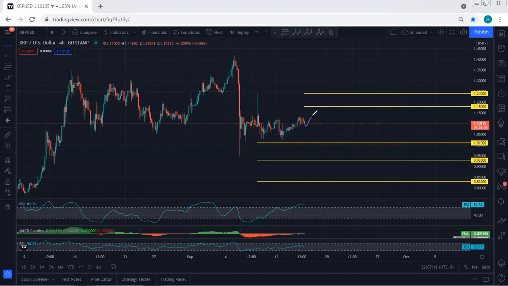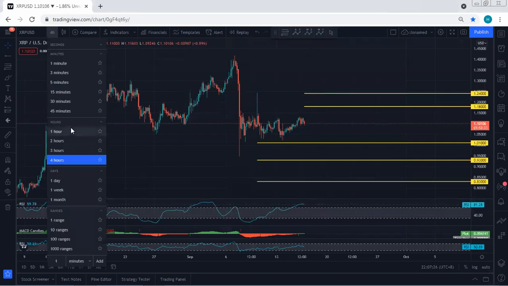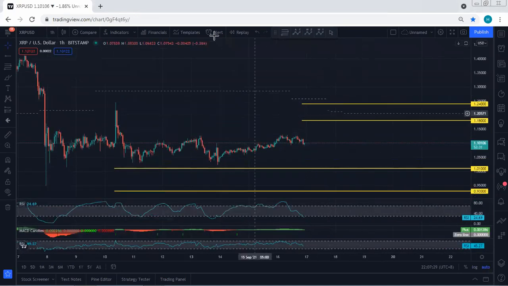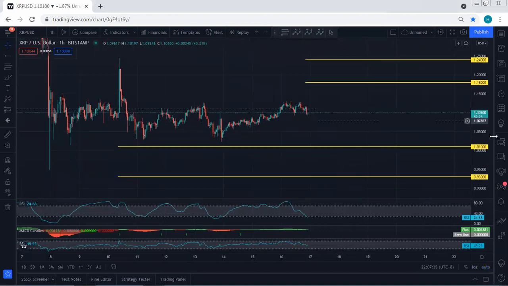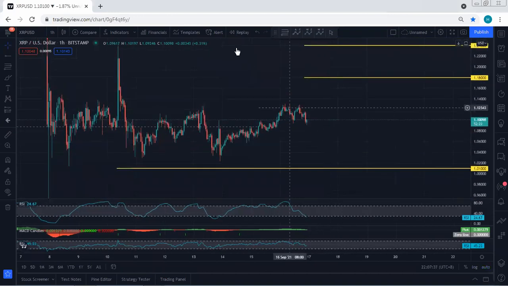And if we get one more drop, we see the price couldn't break 1.15, any sell from there, we'll take it. And with the breakout of 1.05, the next level we're looking for is 0.93. But still, for me, if I get any opportunity for a buy, I will take it as a short-term trade. Then from there, we want to see whether the price can break this zone or not. And to look for a sell at this time, we don't see any opportunity. Mostly what we can see here, technically, we can look for a buy, and we need to see the breakout of 1.15, followed by 1.18, followed by 1.24. We want to see whether the price can break this zone or not.